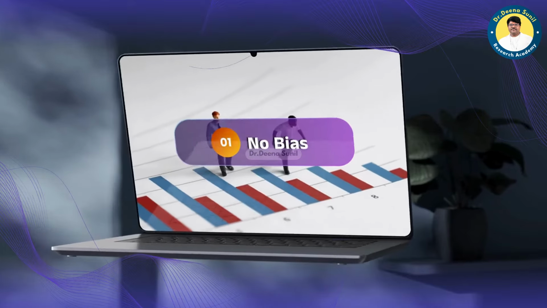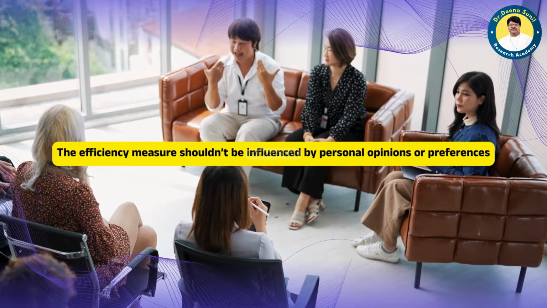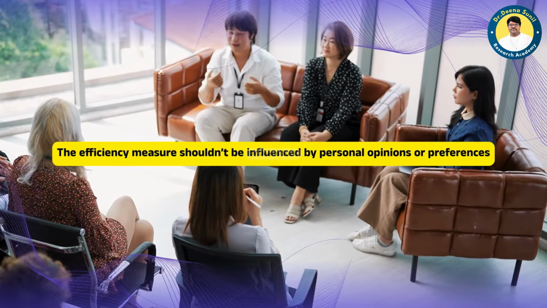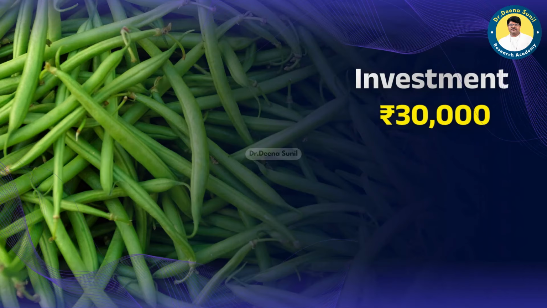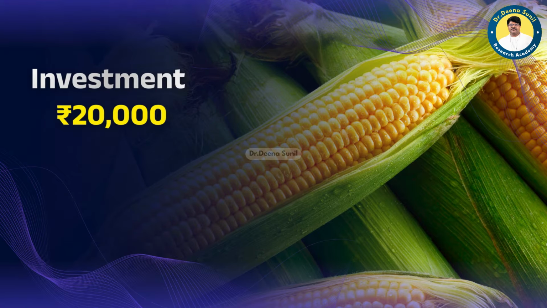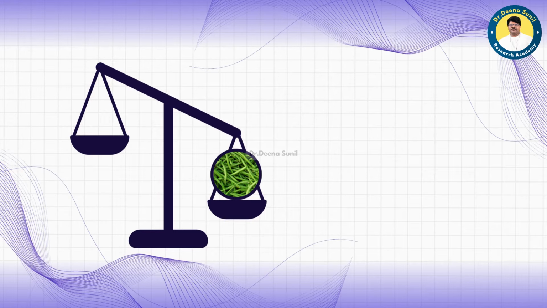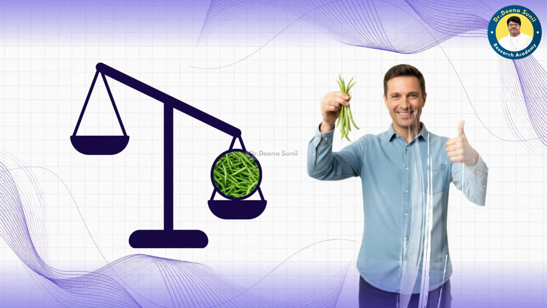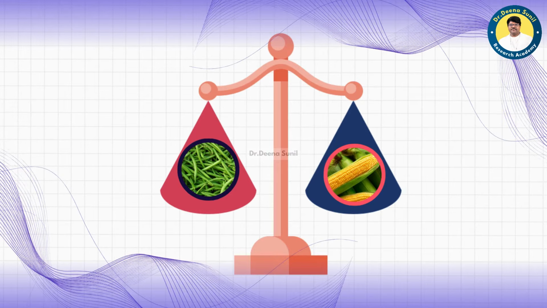The first principle is no bias. This means the efficiency measure shouldn't be influenced by personal opinion or preferences. Imagine we were comparing two crops, beans and corn. Beans need an investment of 30,000 rupees to grow, and after selling, they return 33,000 rupees. Corn needs 20,000 rupees to grow, and after selling, it returns 22,500 rupees. Now, if we decide to give more weight to beans because we like them better, we would be introducing bias, but we need to treat both crops equally.